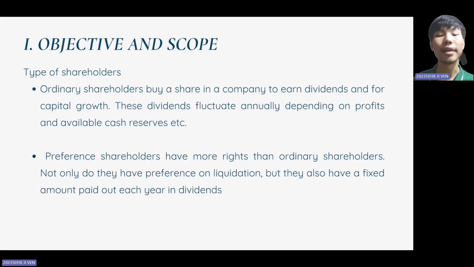They have more rights than ordinary shareholders, and they receive fixed dividends annually and can accumulate them. Also, in case of liquidation they are prioritized. Since EPS focuses on earnings available to ordinary shareholders, preference dividends must be deducted from net profit before calculating EPS. This ensures that EPS accurately reflects the earnings available to common investors.